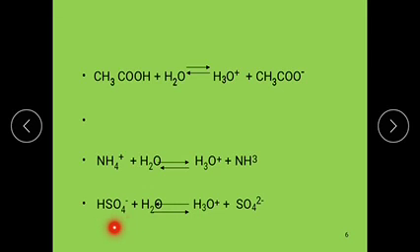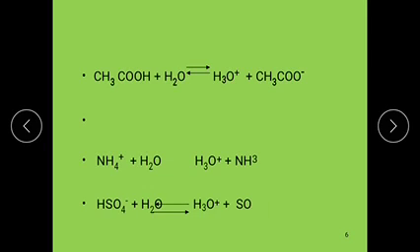HSO4 minus is capable of donating a proton to a water molecule, then it converts to SO4 2 minus, and this H2O molecule converts to H3O plus. Okay, in this equilibrium reaction, HSO4 minus and H3O plus ions are the acids. H2O and SO4 2 minus ions are the bases.